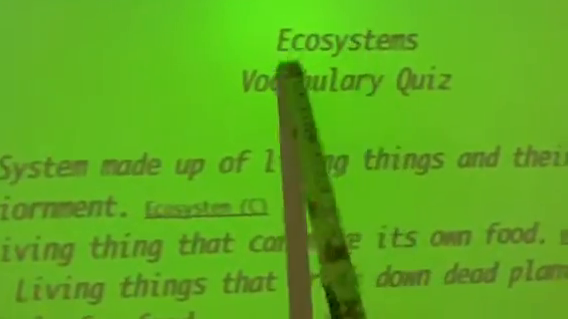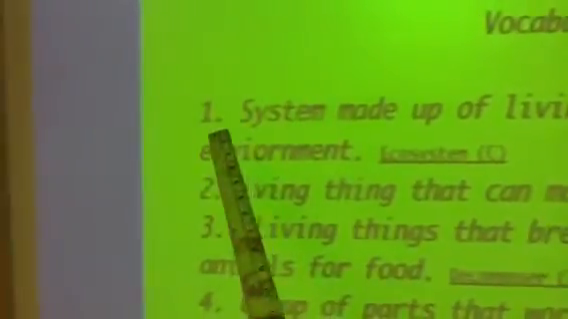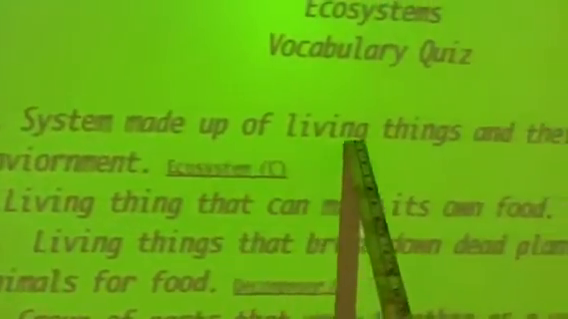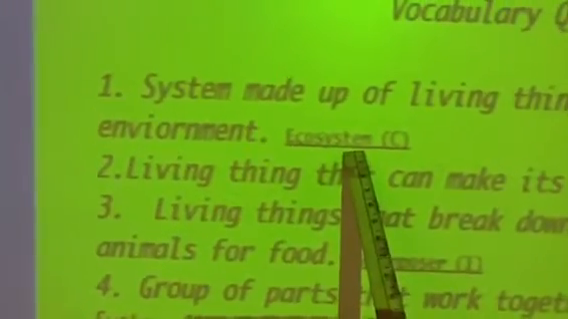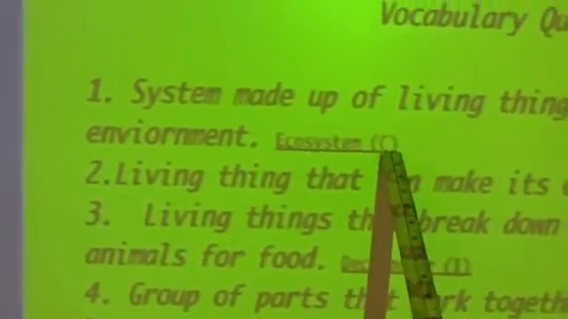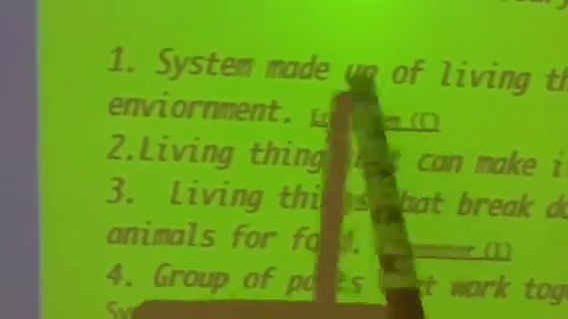This is our ecosystems vocabulary quiz. Number 1, system made up of living things and their environment. That is an ecosystem. And the answer you'll find when it's time to fill it in is C.